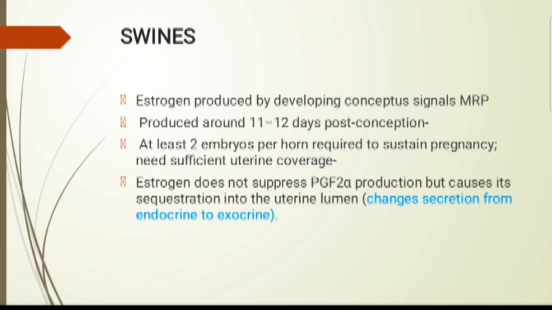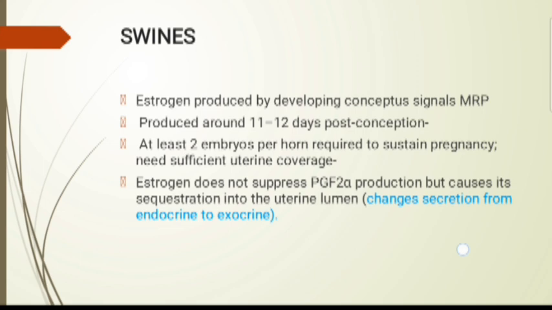In swine, the important factor is estrogen. It is produced by the developing conceptus and it signals maternal recognition of pregnancy. It is often asked who the MRP agent in swine is: estrogen, produced around 11 to 12 days post conception. At least 2 embryos per horn are required to sustain pregnancy, with sufficient uterine coverage. It is important to mention that 2 embryos per horn are required to sustain pregnancy.